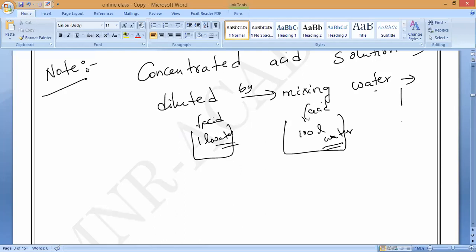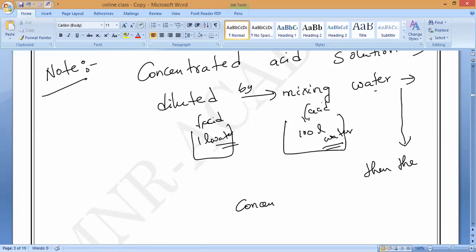Then what will happen? The concentration of hydrogen ions per unit volume also decreases.